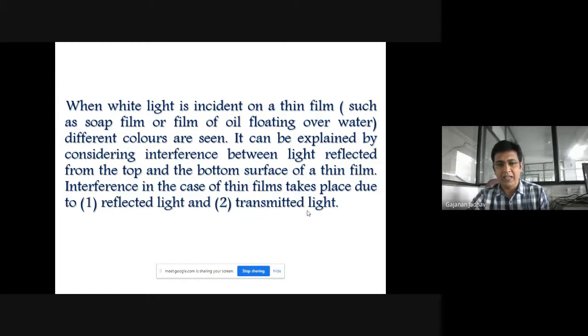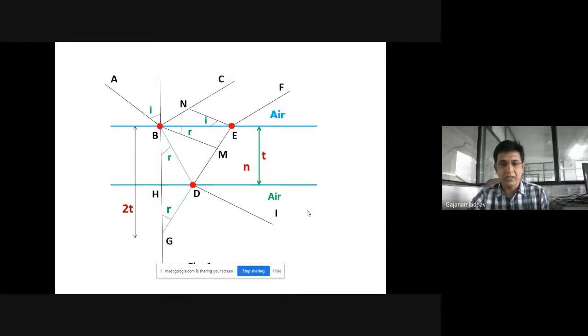So interference in the case of thin film takes place due to the first reflected light and, number two, the transmitted light. For that purpose we have considered this particular thin film having two surfaces. This is the upper surface of this thin film, and this is the lower surface of this thin film. So when we allow the ray of light to fall on this thin film, that is AB is the incident light which falls on this thin film at a point B, then what happens? There will be a partial reflection and partial refraction.